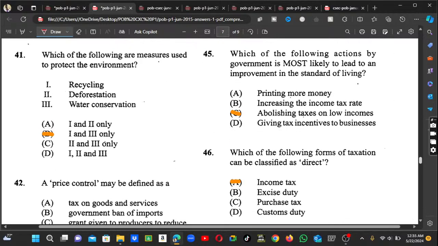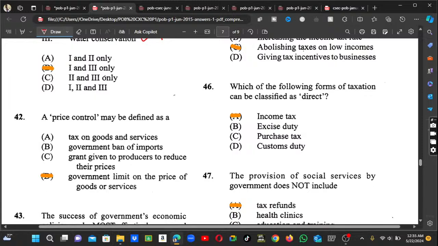Alright, number 41. Guys, this is a repeated one as well. It says, which of the following are measures used to protect our environment? We know that recycling is protecting our environment. We know that water conservation would be in one as well. So the answer would be 1 and 3. Therefore the answer would be B. Guys, this is another repeated one again.